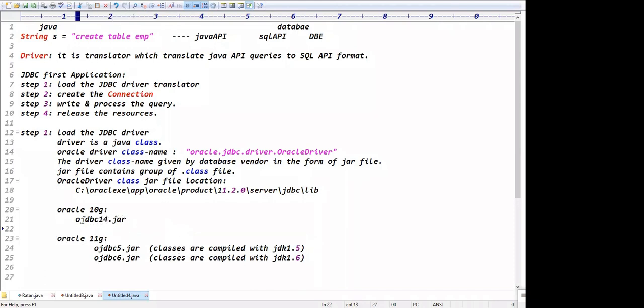If you're using 10G, it means OJDBC14.jar. If you're using 11G, what? OJDBC5 and 6. Which one is the latest jar? OJDBC6. Then you can go for OJDBC6, guys.